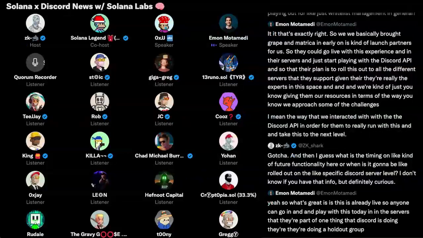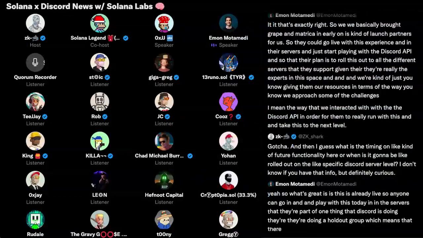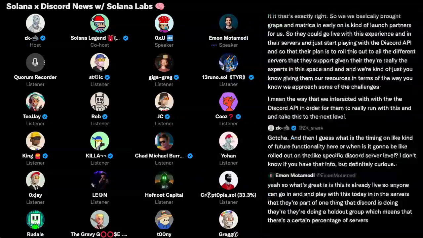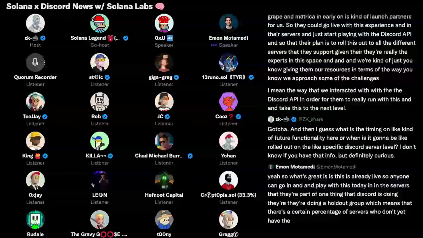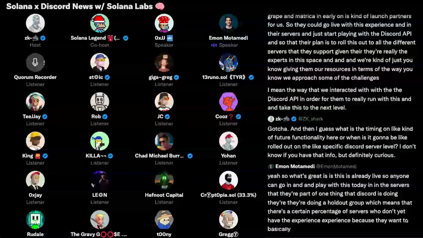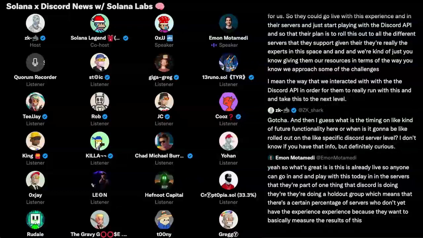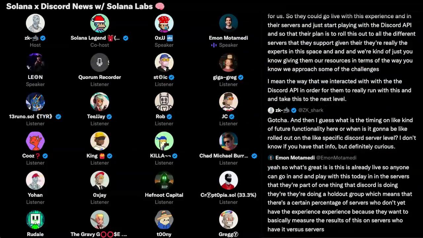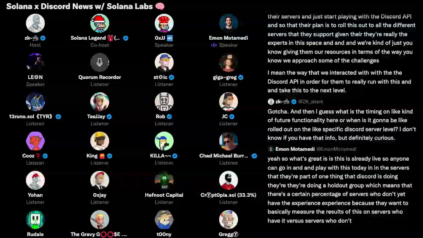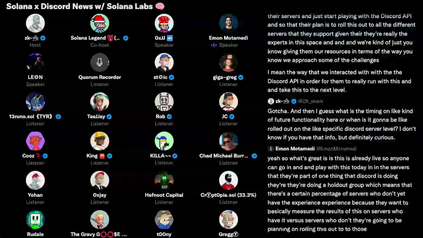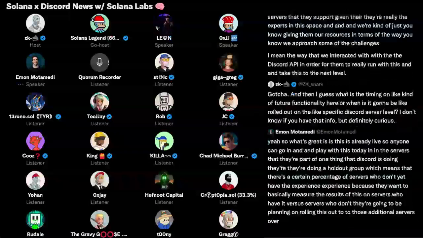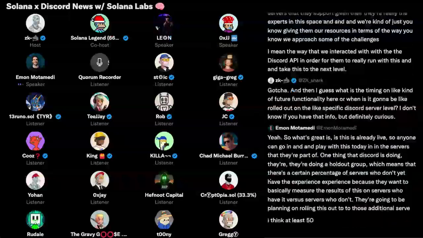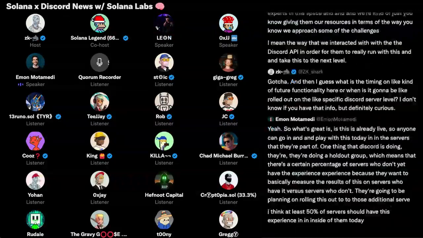One thing that Discord is doing, they're doing a holdout group, which means there's a certain percentage of servers who don't yet have the experience because they want to measure the results of this on servers who have it versus servers who don't. They're planning on rolling this out to those additional servers over the next 1 to 2 months. But I think at least 50% of servers should have this experience inside of them today.